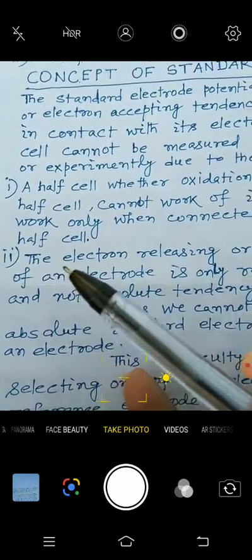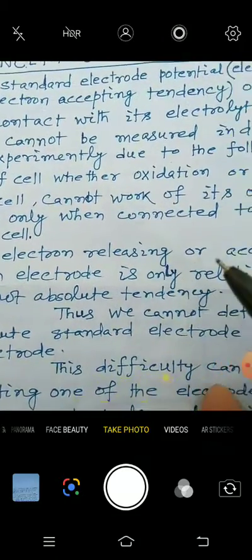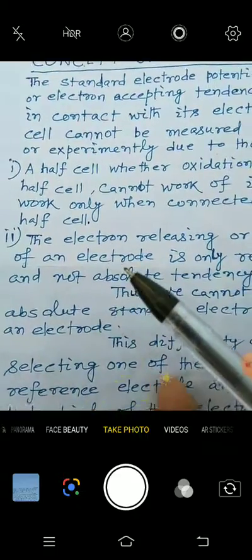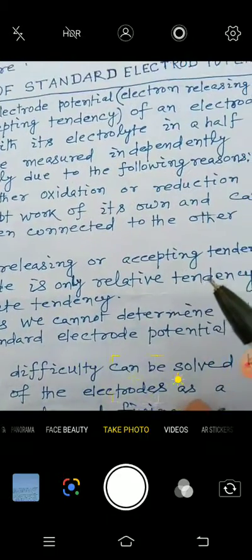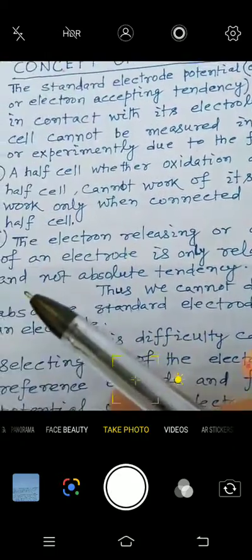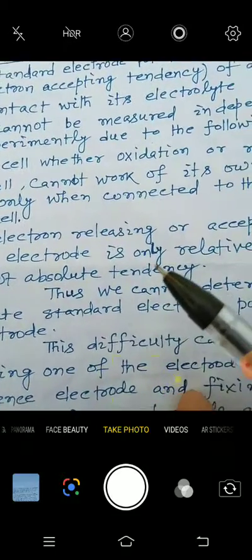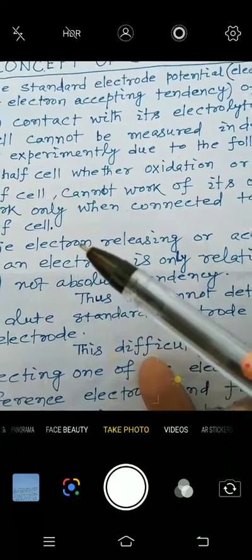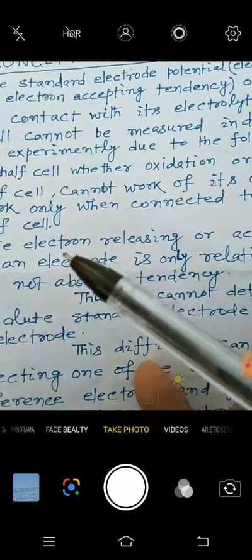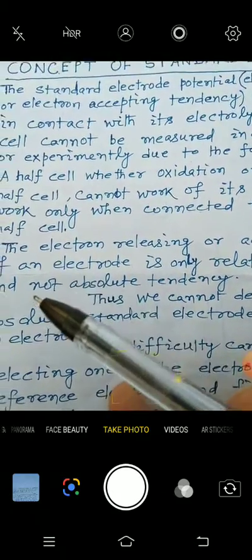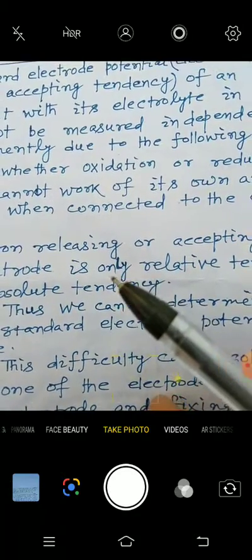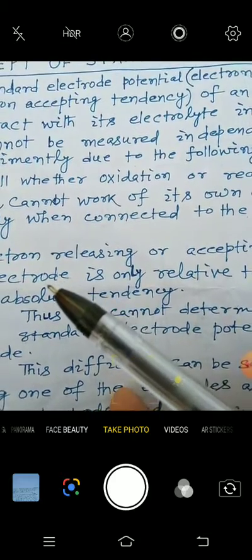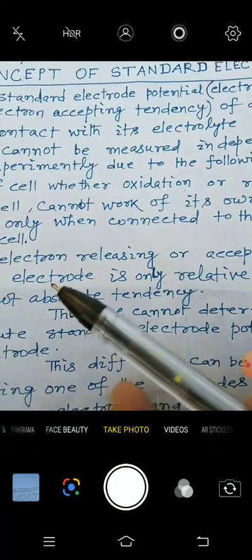The second thing, the electron releasing or accepting tendency of an electrode is only a relative tendency and not an absolute tendency. So it is relative. The electrode potential, or the electron releasing or accepting tendency of an electrode, is a relative tendency, meaning it works in comparison to the other.